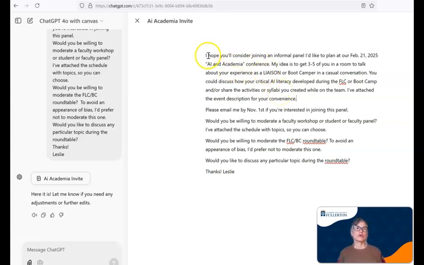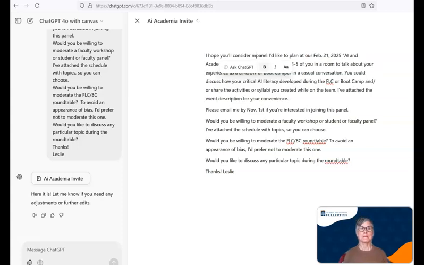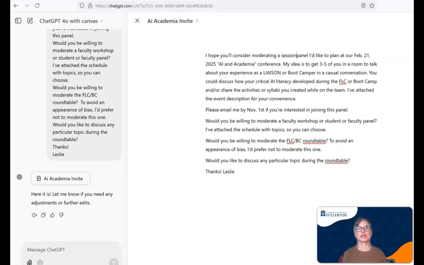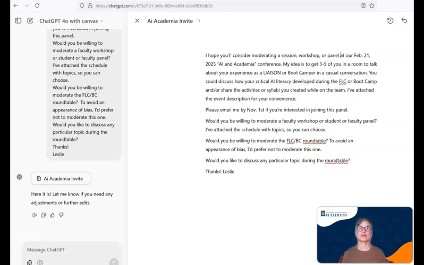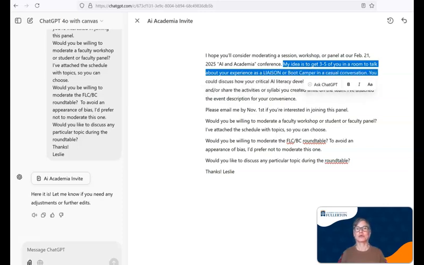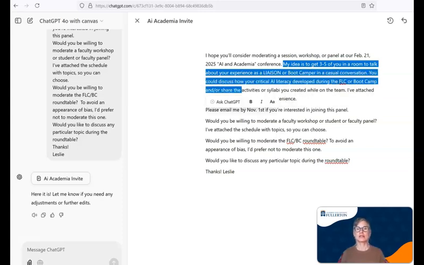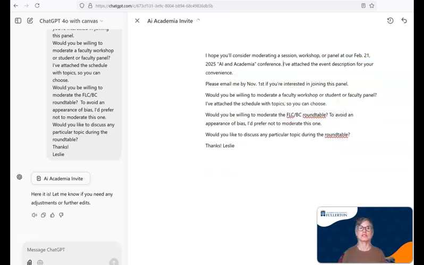So let's see what I have here. I hope you'll consider joining an informal panel. I'd like to plan. Well, I already asked about the panel. So instead I'm going to say, I hope you'll consider moderating a session, workshop, or panel at our February 21 AI in Academia conference. I don't need my idea is to get you in a room and have a roundtable anymore because I've already sent that email. This is from an old email. And what they could discuss at the roundtable is no longer relevant. So I'll delete that. And then I've attached the event description for your convenience.